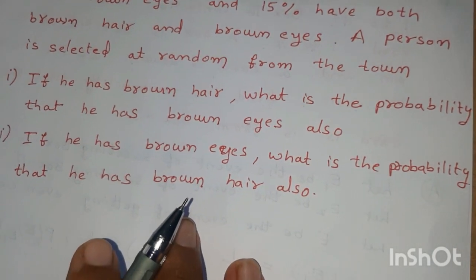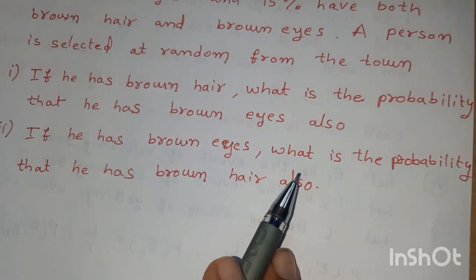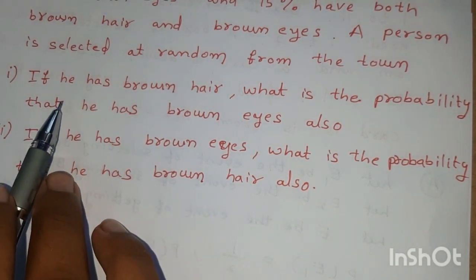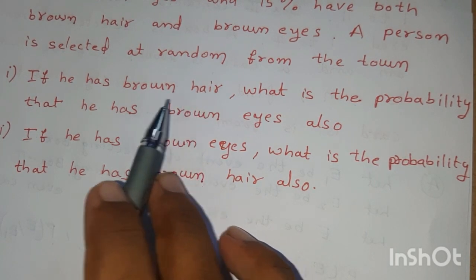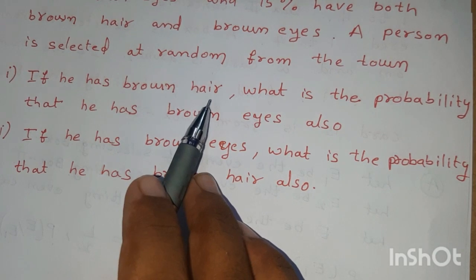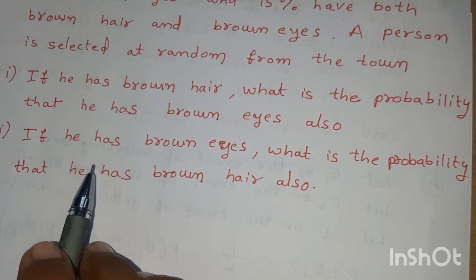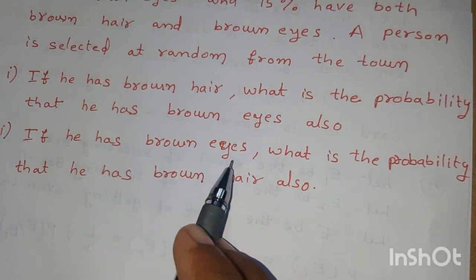Second, if he has brown eyes, what is the probability that he has brown hair also? In the first problem, the first property is brown hair; in the second problem, it is brown eyes.